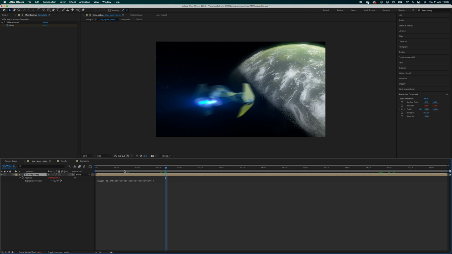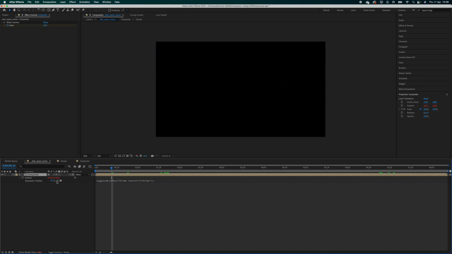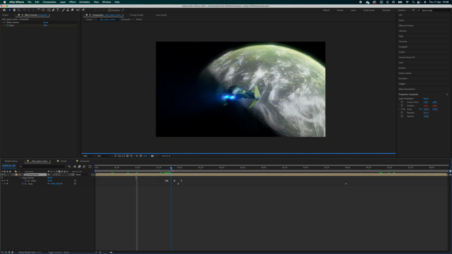The number 40 is how fast the wiggle happens, and then I parented with the pick whip tool here up to this slider control up there, which gave me the rest of the expression. Then I used keyframes on the slider control, so it went up and down, so it shook quite nicely.